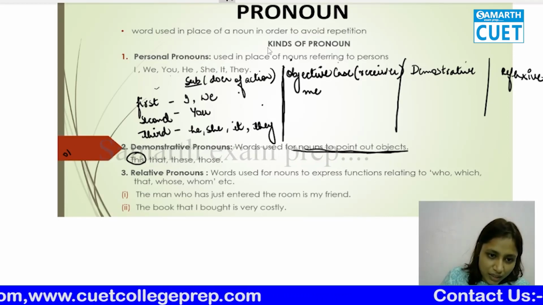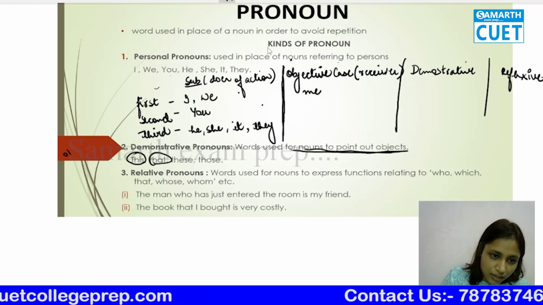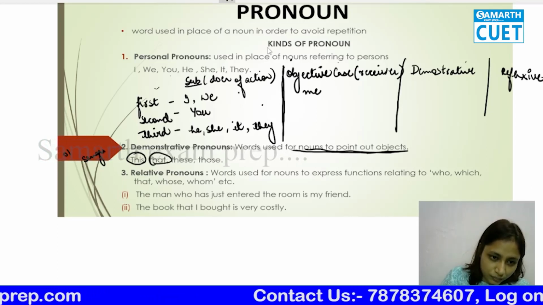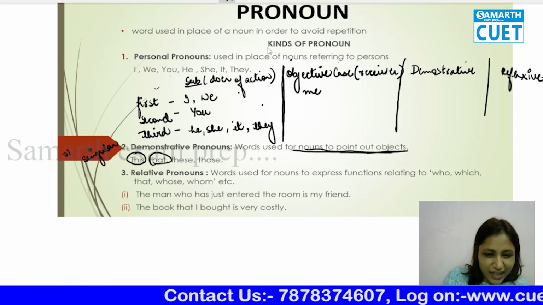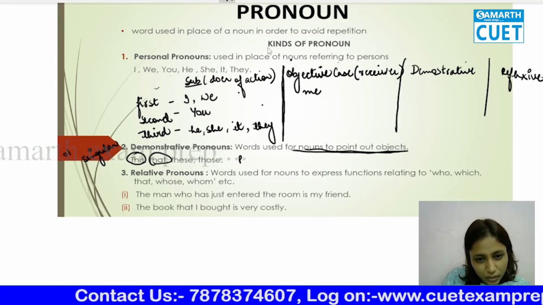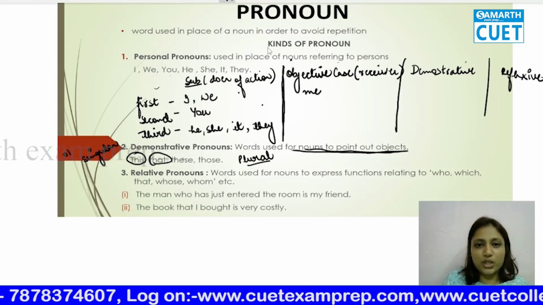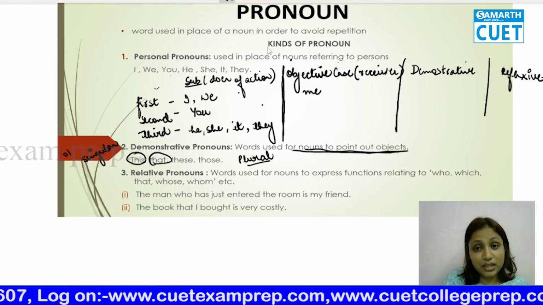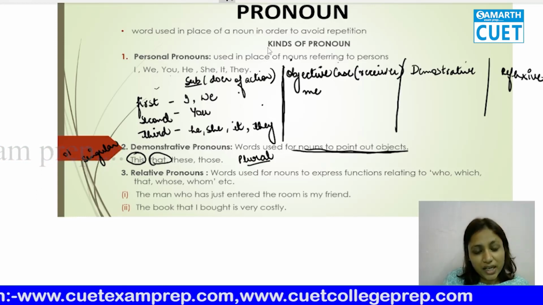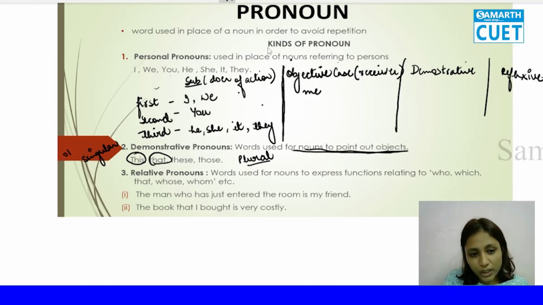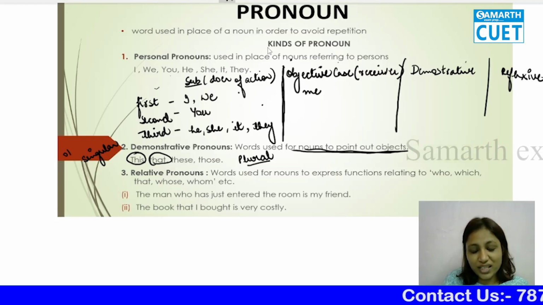This and that are singular, and these and those are plural. First, be very clear which are singular and which are plural. That means when a single entity is involved, you are going to use this and that, and when more than one entity is involved, you are going to use these and those.